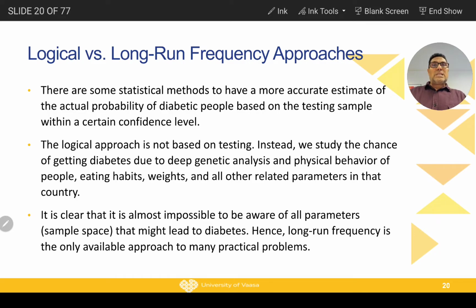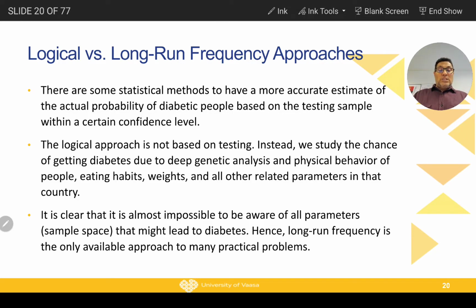A logical approach means that we can go deep into genetics, like the genes of the people living in that country, and their exercise habits, food habits, and many other things that we need to find in order to build a logical approach based on math. We can say that it is very complicated, and it can even be impossible.